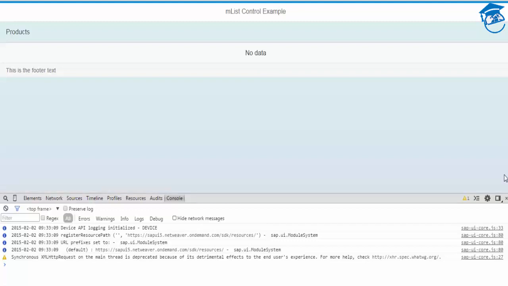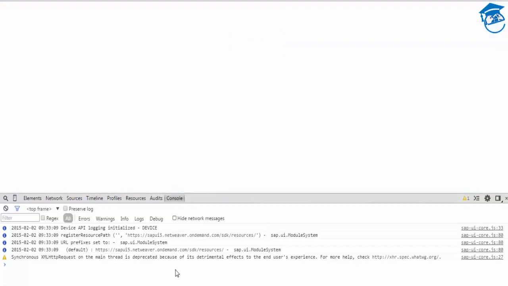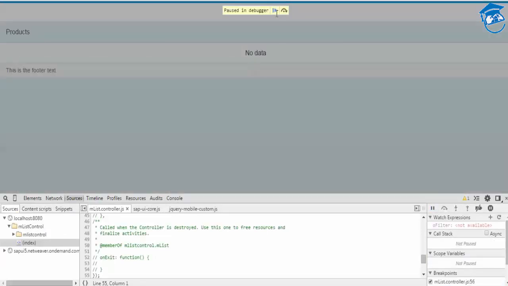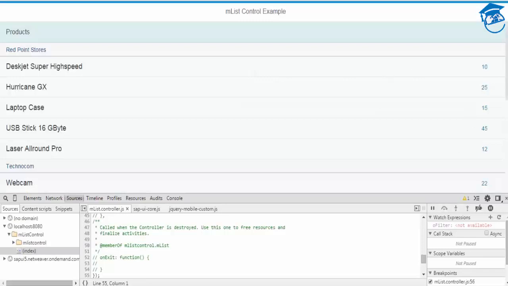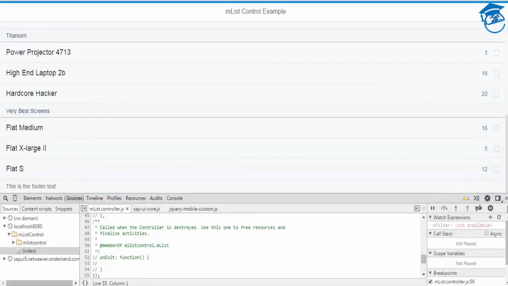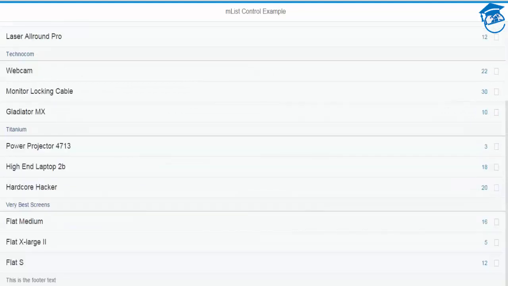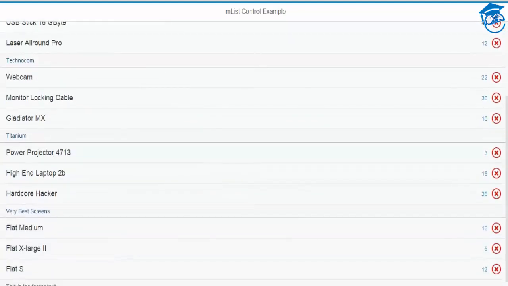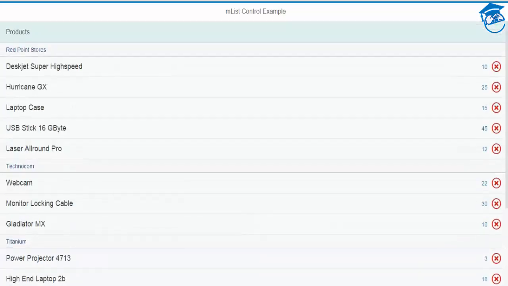Once I refresh, the data is still loading, the file is still loading, and still our model is not set. Yeah, now it's coming, and say OK. Data. See, the data has come. We just had to include that, because we are using complex binding inside this, because we are using sorting and so on. So see, did it come or not?